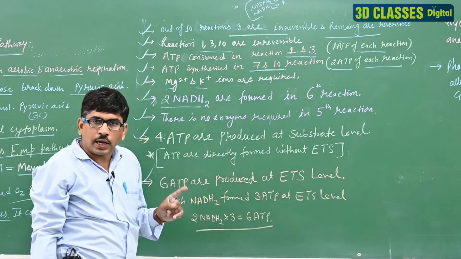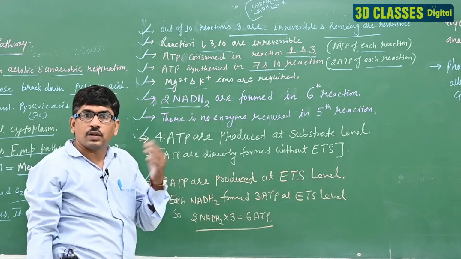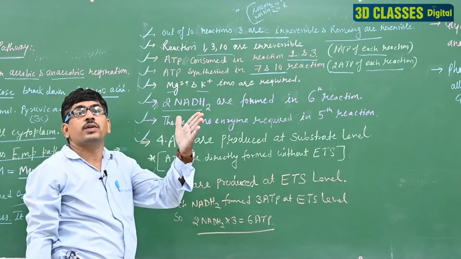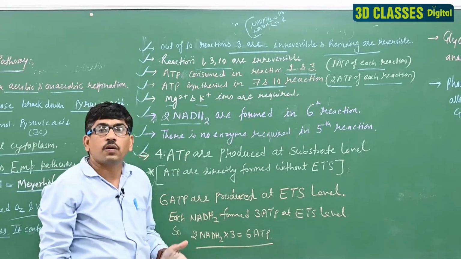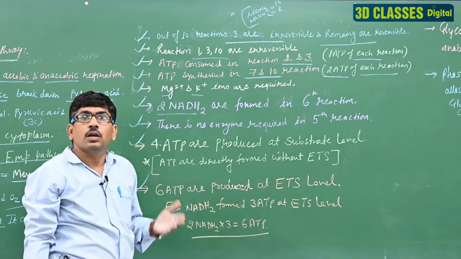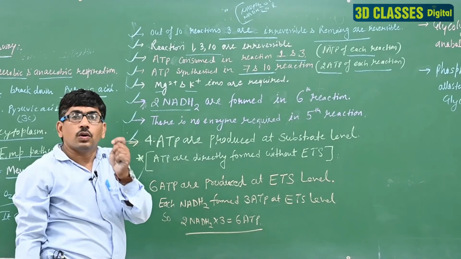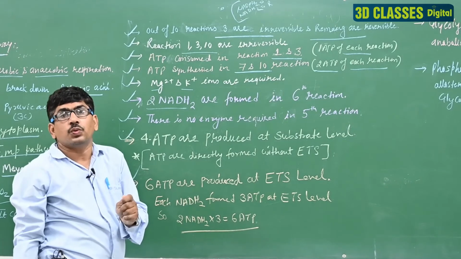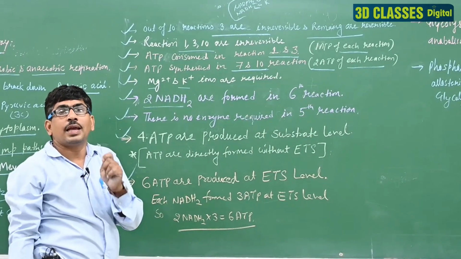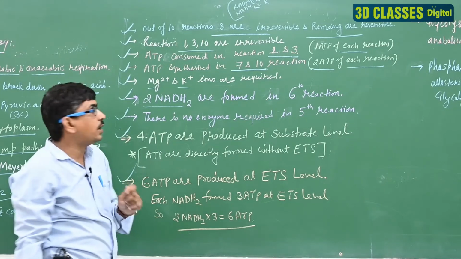Clear? NADPH2 Calvin cycle. We have discussed the Calvin cycle, and then we have utilized the Z scheme of photosynthesis, photophosphorylation. ठीक है? तो NADPH2 is present in photosynthesis and NADH2 for respiration.